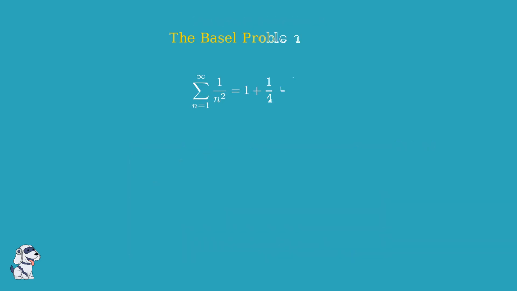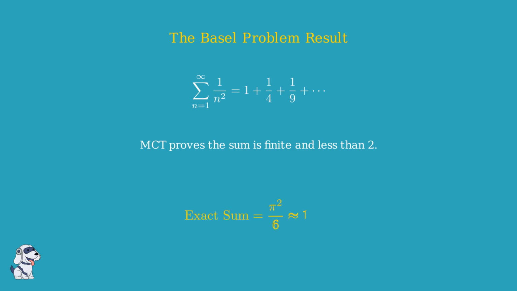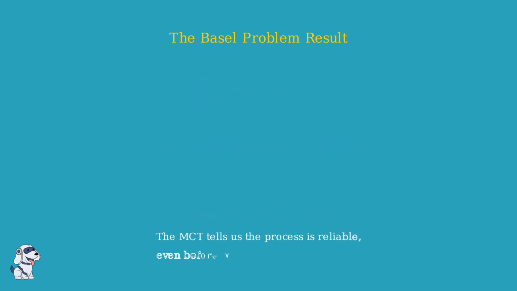We have successfully used the monotone convergence theorem to show our series is bounded below 2. This gives us a safe limit. But what is the exact value? The actual sum is pi squared over 6. It is about 1.645. Finding this precise number is a classic challenge in mathematics. While calculating pi squared over 6 requires advanced techniques like Fourier series or complex analysis, the monotone convergence theorem provides the foundation. It tells us that our series behaves reliably and converges to a stable value, even before we know exactly what that value is.